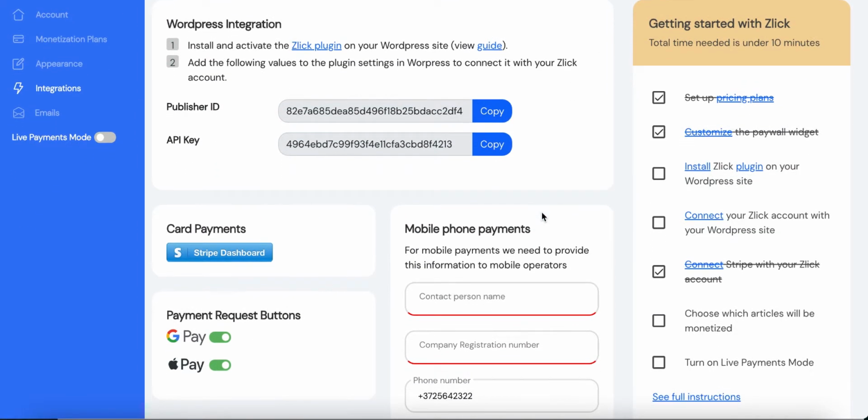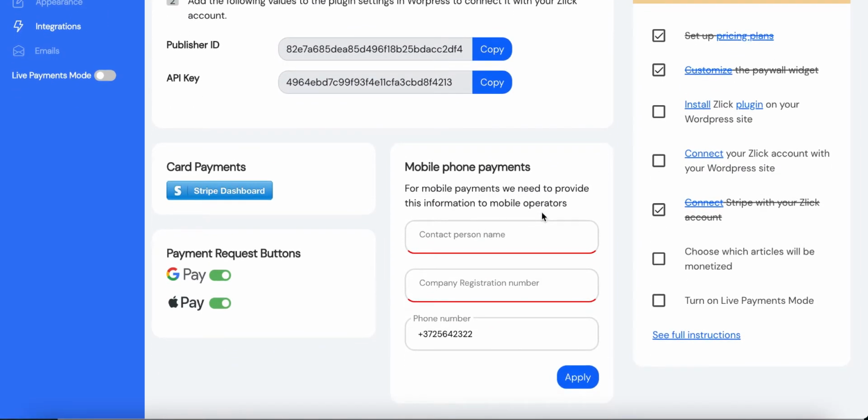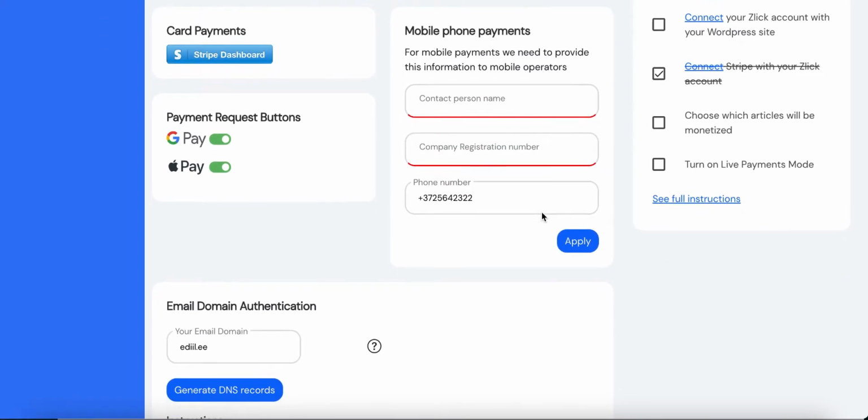Create a Stripe account for secure card payments. Seamless payments via Apple Pay and Google Pay will be included in your account. In addition, you can send emails from your own domain, so they will seem more authentic and personalized.